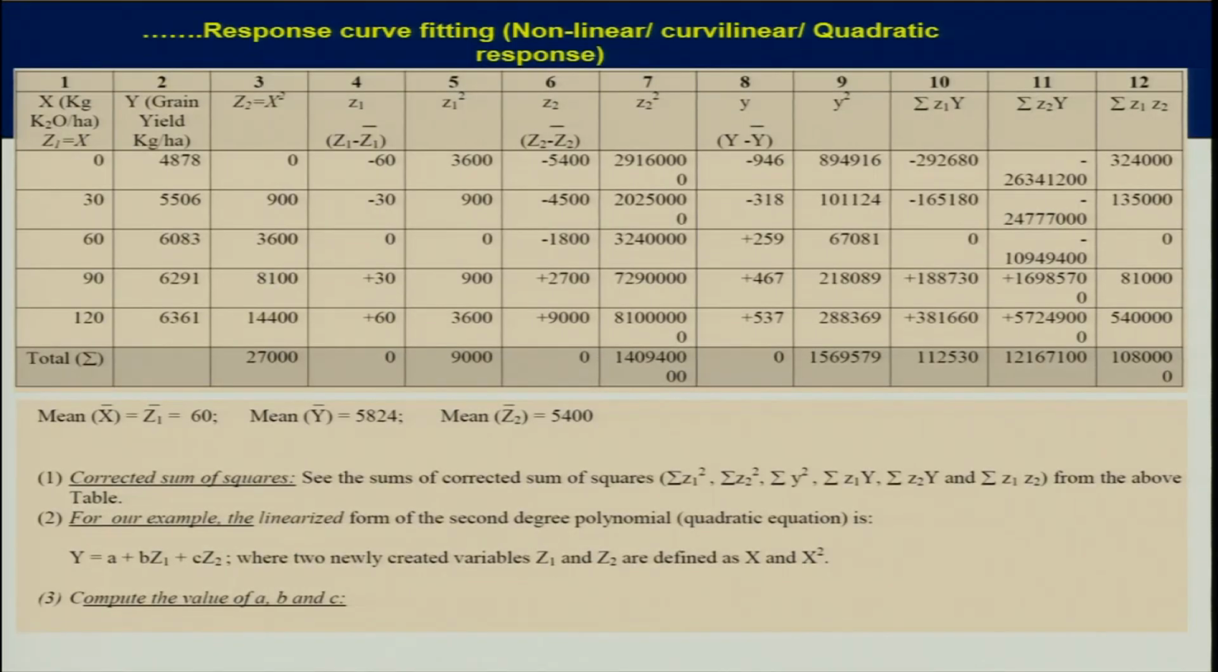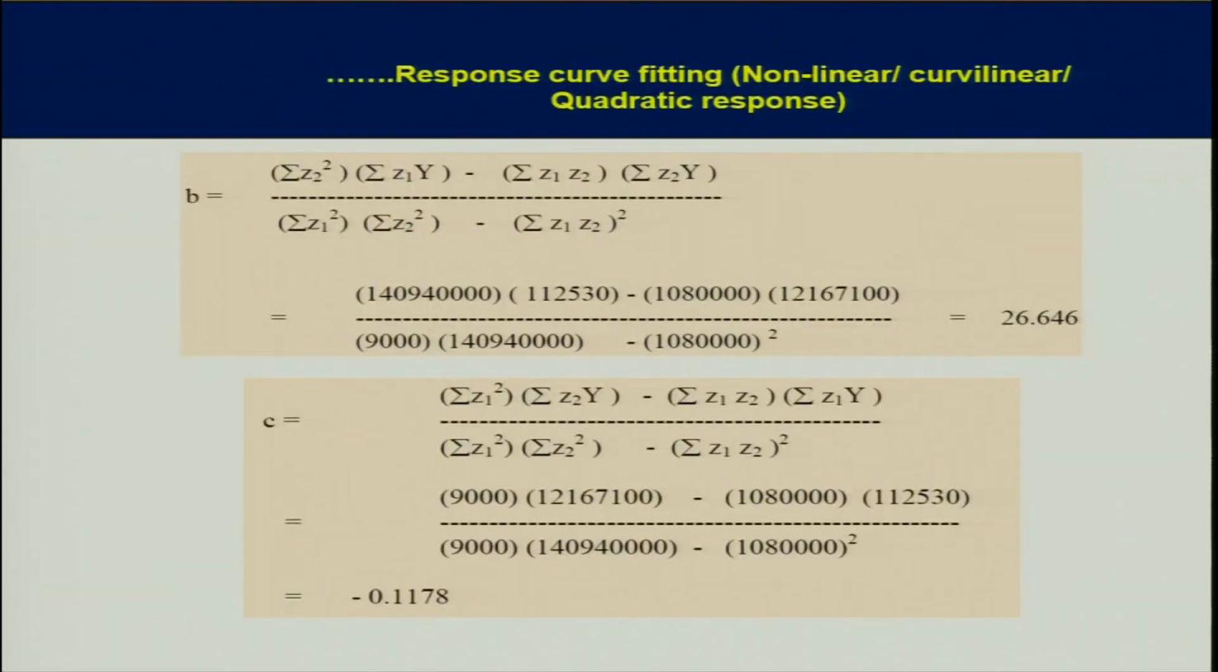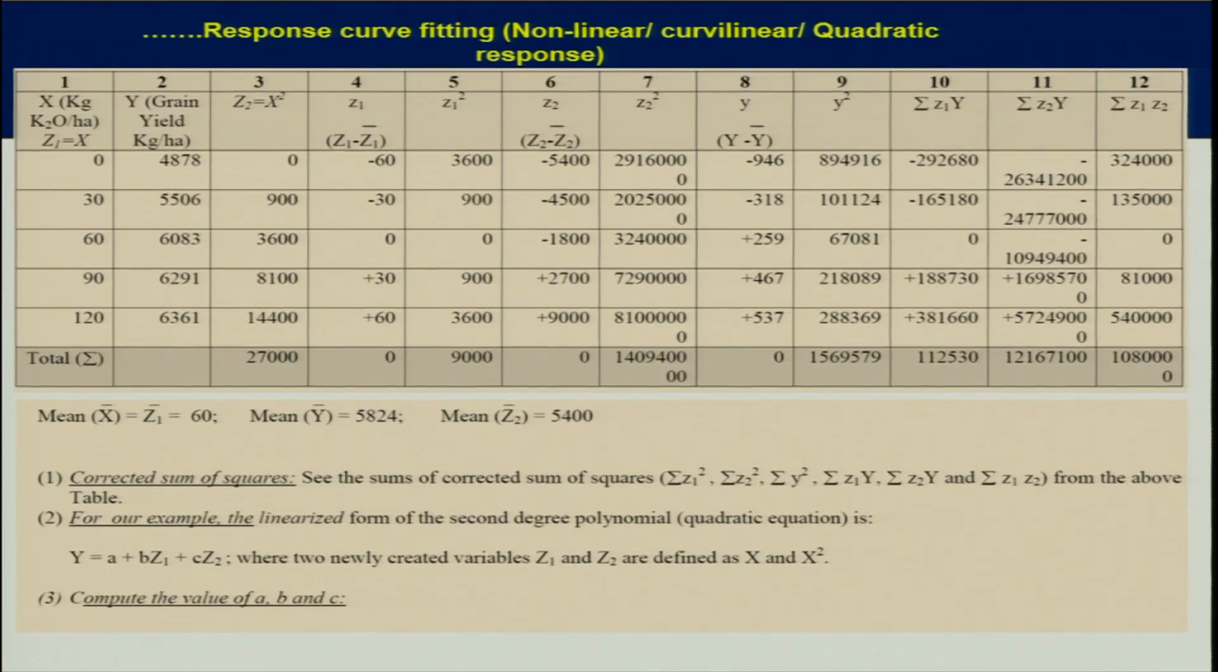So, to calculate a, b and c, we need this kind of table, this kind of analysis. You see in this table there are about 12 columns, starting from 1 to 12. The first column is kg K2O per hectare. This is Z1 is equal to x, because we need to calculate the corrected sum of squares. It is a quadratic line, so we need to straighten it, otherwise we cannot measure the distances unless we have straightened it with some relationship. See, corrected sums of squares are to be calculated, like summation Z1 square, Z2 square, Y square, like that.